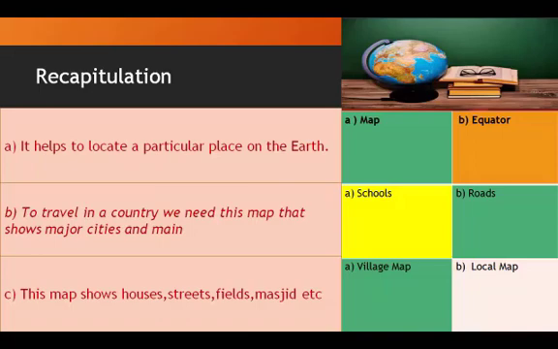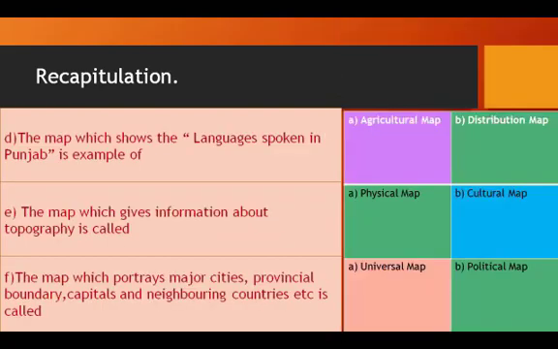To travel in a country, we need this map that shows major cities and the main. Which thing will be the right answer for this statement? And the right answer is roads. This map shows houses, streets, fields, masjid, etc. There are two options: village map and local map. And the answer is village map.